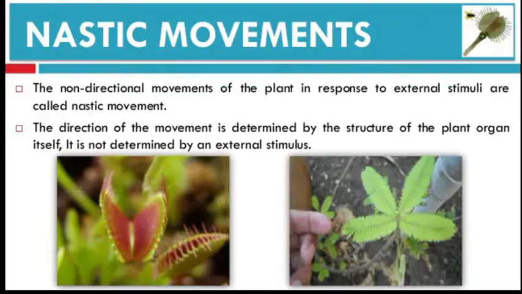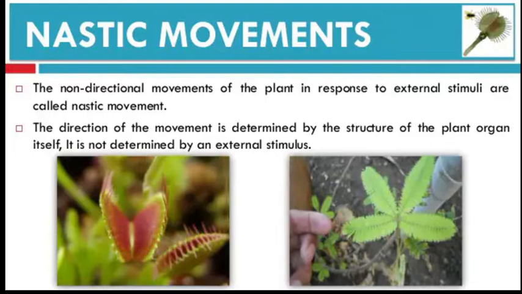If the growth of a plant part is towards the stimulus, that is called tropism. We also discussed types of tropism: geotropism, hydrotropism, phototropism, thigmotropism. In the same way, the direction is due to the growth of the plant and due to the external stimulus. Growth is also there.